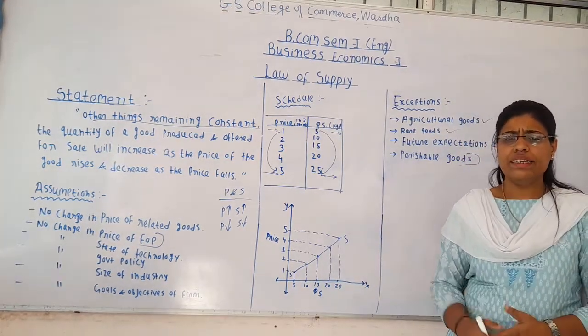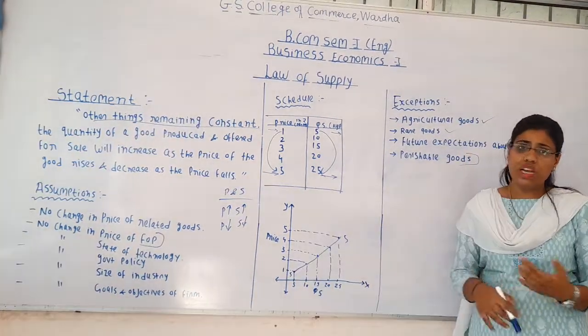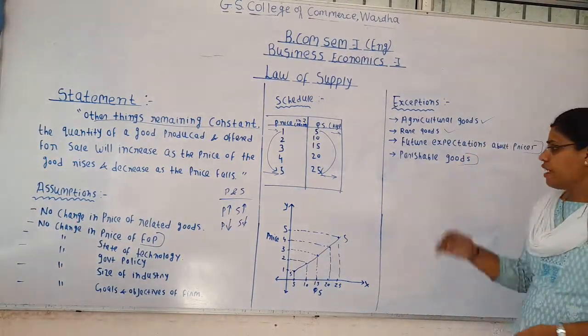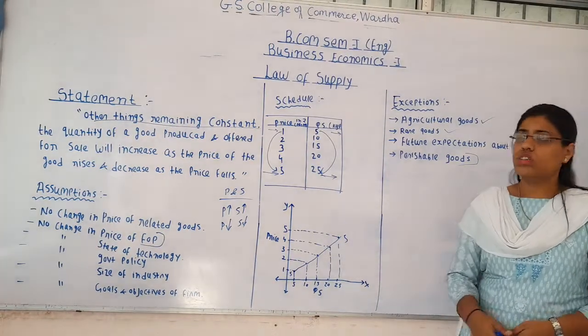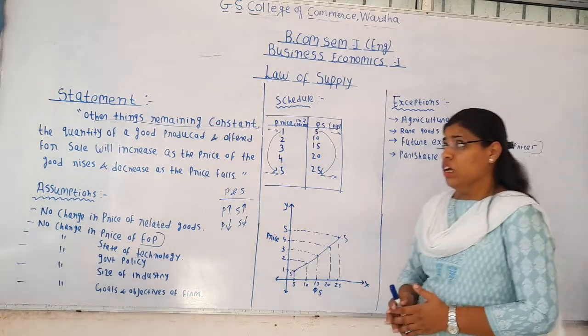He has to supply it even though the prices are lower, because if he does not supply, the goods will get damaged, and because of that he is going to suffer a huge loss. Therefore in the case of perishable goods as well, the law of supply will not operate. So those are the exceptions to the law of supply. Here we are done with the law of supply.